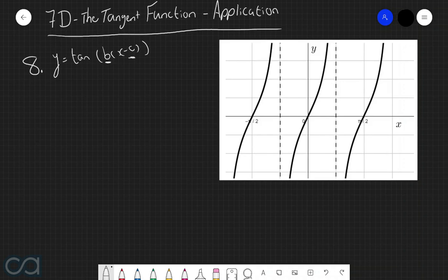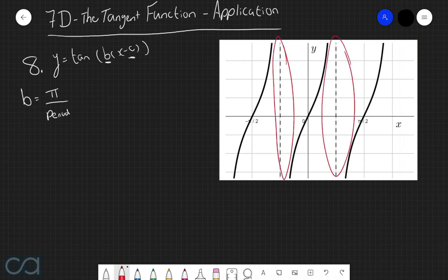Alrighty, so first things first, we know that b is equal to pi divided by the period of the graph. And in order to find this period, we're going to use these two adjacent vertical asymptotes here and here. Because the first vertical asymptote is situated at x equals negative pi over 4, and then the second one is situated at x equals positive pi over 4. So what that therefore tells us is that the horizontal distance between these two vertical asymptotes is pi over 2 units.